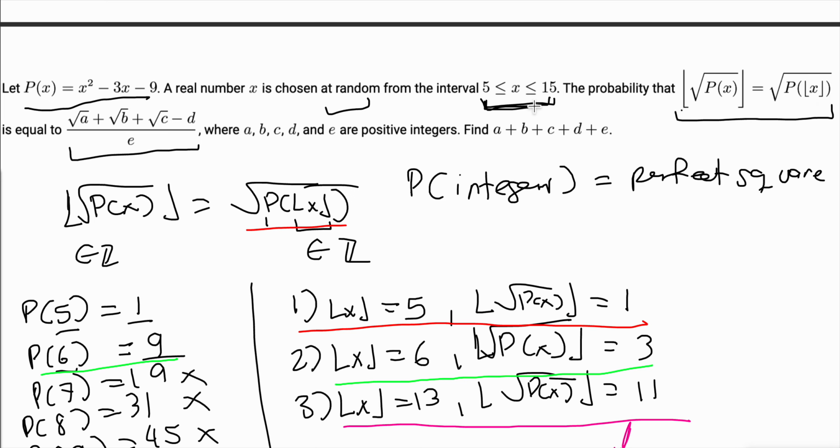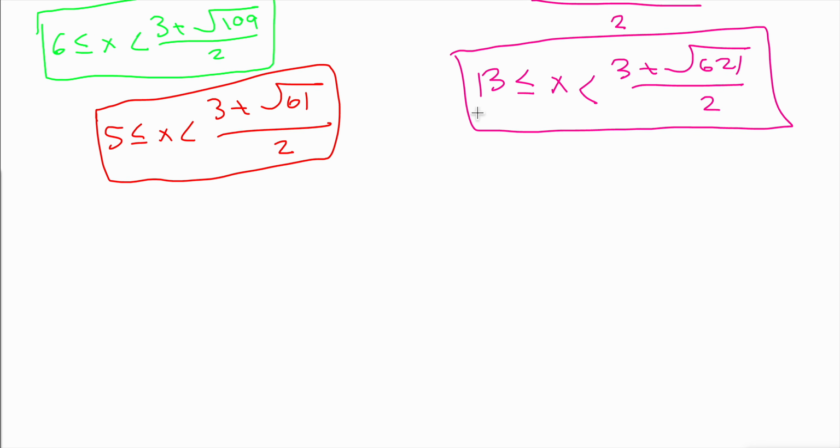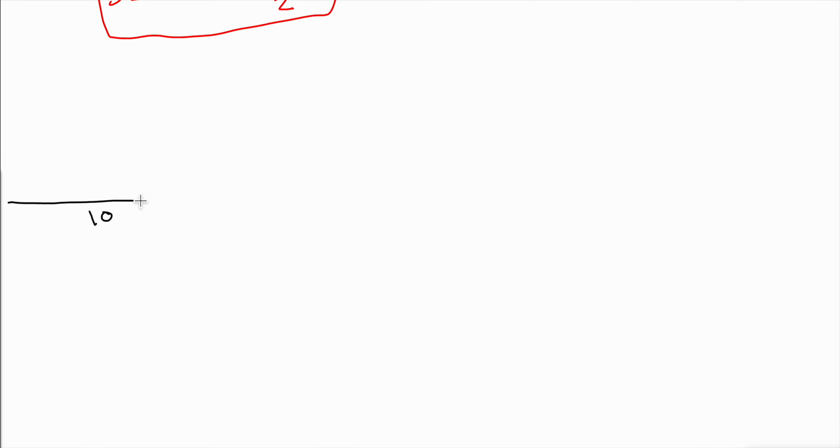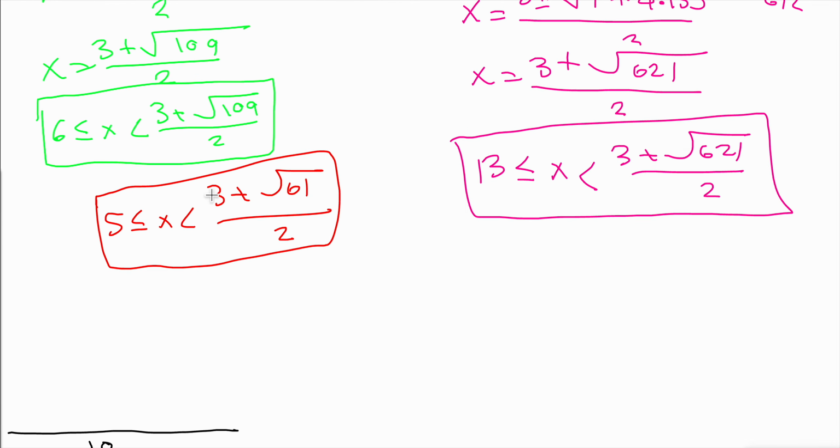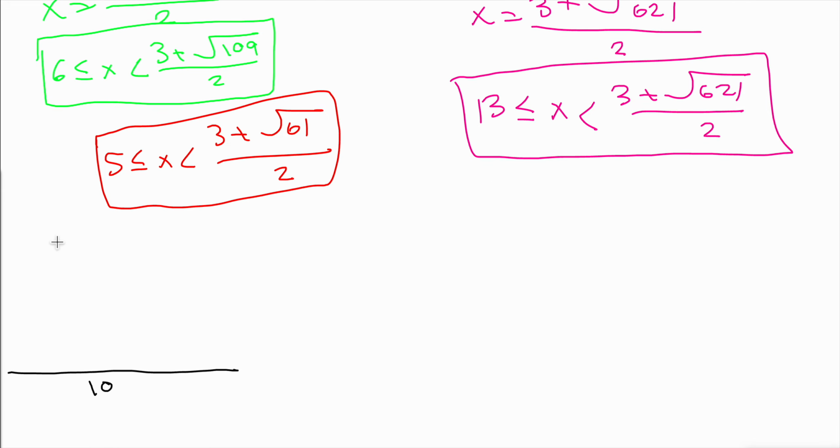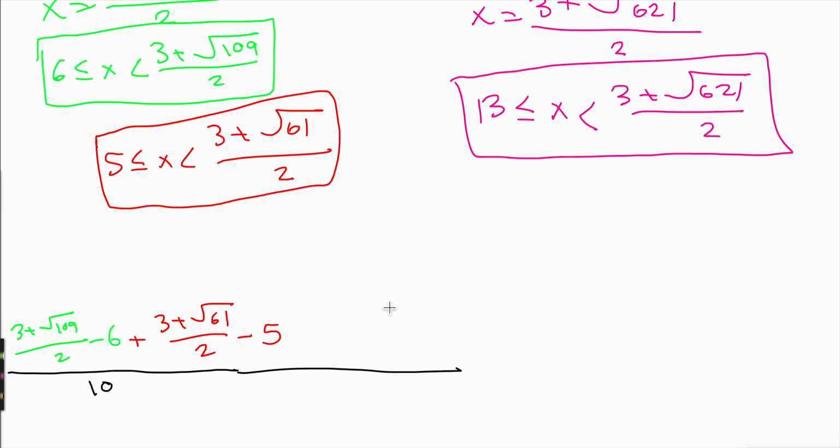So let's first just find the total interval. The total interval is just 15 minus 5 is 10. So our denominator is going to be 10. And our numerator is going to be the sum of the lengths of these intervals. The length of this second case is 3 plus square root of 109 divided by 2 minus 6. Now this first case, the red one, has length 3 plus square root of 61 divided by 2 minus 5. And finally, this last interval, the 13 one in magenta, has length 3 plus square root of 621 divided by 2 minus 13.